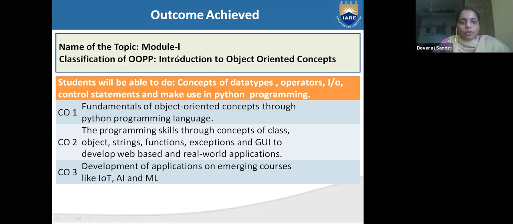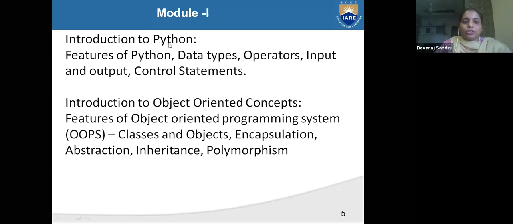Name of the topic is Module 1: Classifications of the objectives, introductions to Python, to object-oriented concepts. What is our Module 1? Introduction to Python, features of Python, data types, operators.